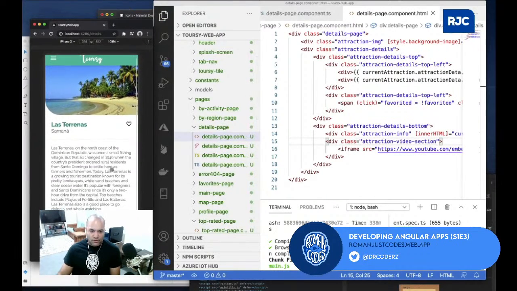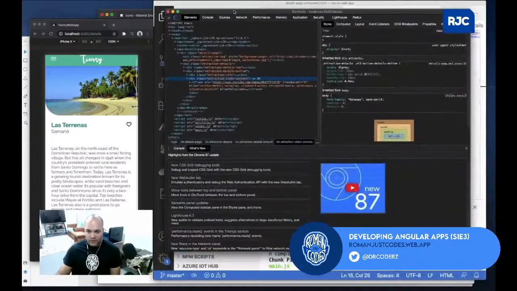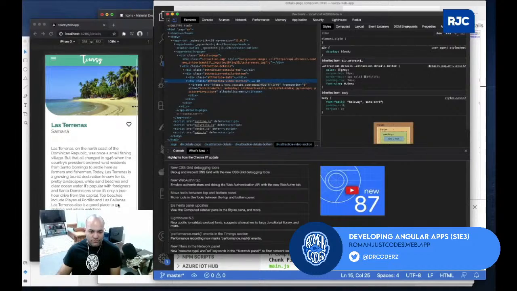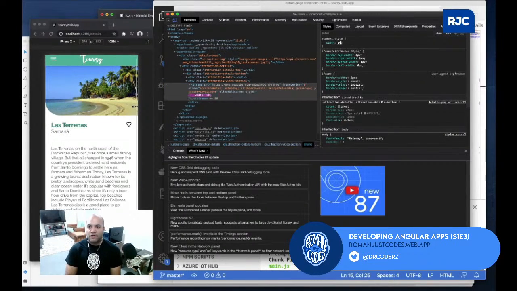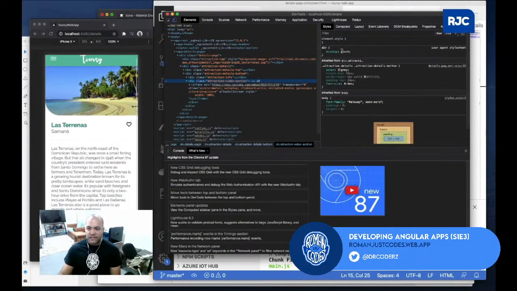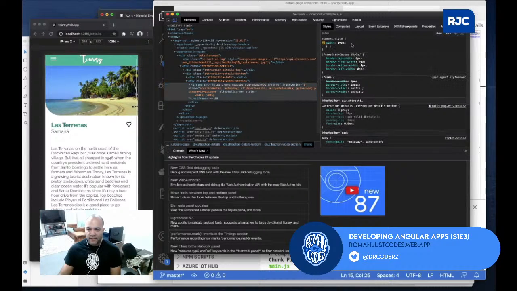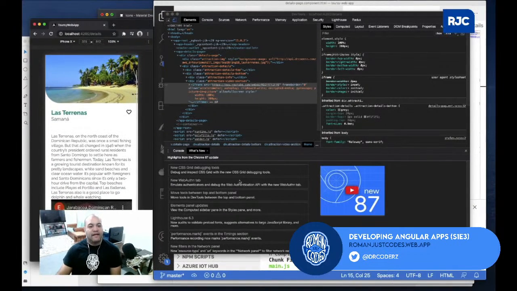There you go. So I'll have to interpolate it better. Let's take a look at that. If I do this, you see all I have to do is adjust the width and the height on this. So that's the attraction video, that's the iframe. If I say width 100%, see, it covers the whole piece. For the attraction video section, I say width 100%, but for the height I want like 200 pixels. That way you have it like that.